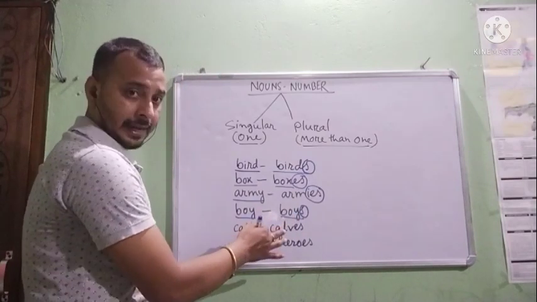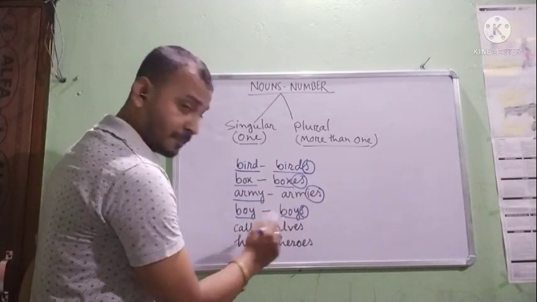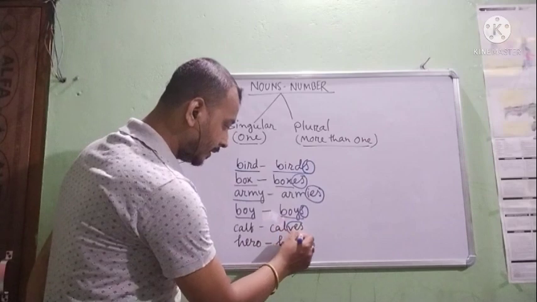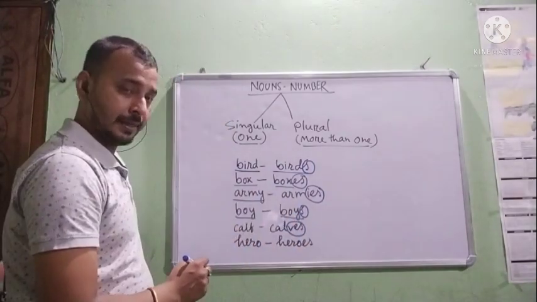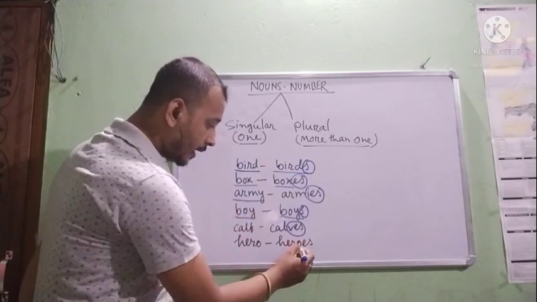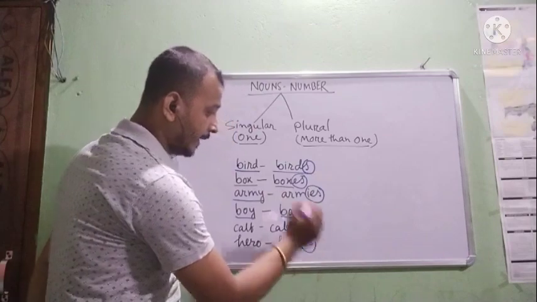Next, calf and calves. Calf is singular but calves is plural. And what is the difference? In place of F there is VES. That is the difference. Next, hero, heroes. So after O, ES is added and it is made plural.